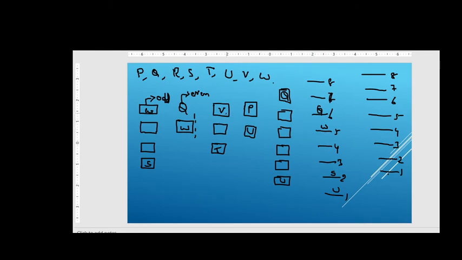So now it is okay. Now we should put V and T, right, friends? V and T, but there should be one gap between V and T, and that is not possible, friends. Is there any possible gap between 4 and 3? So it is not possible. For this reason I have said this strategy is wrong. Next we will move on to another strategy.